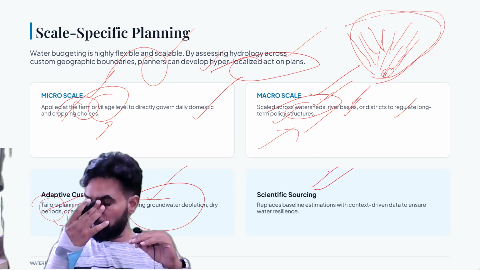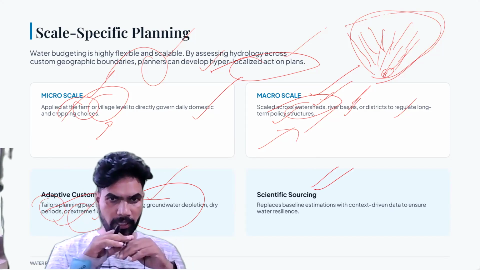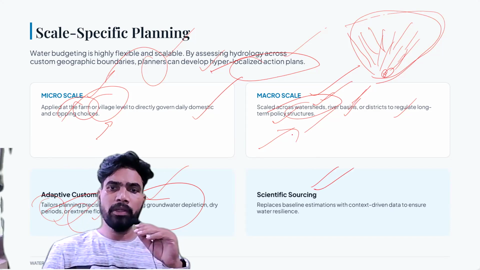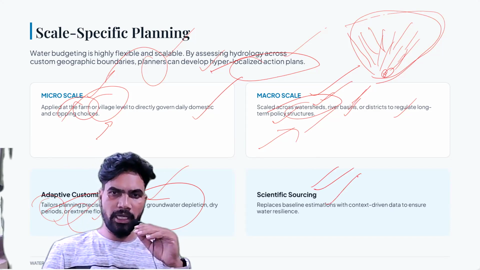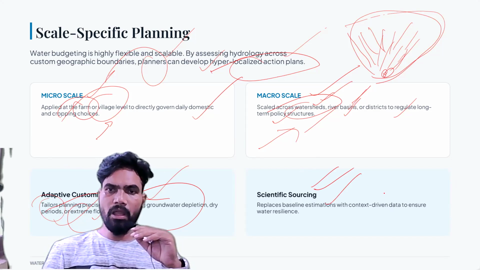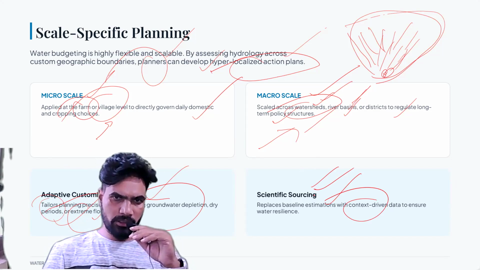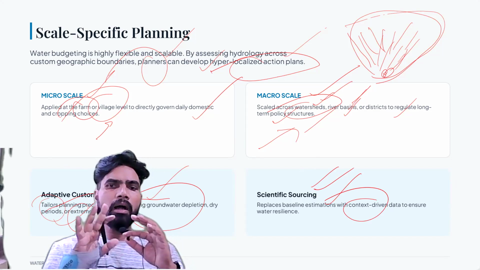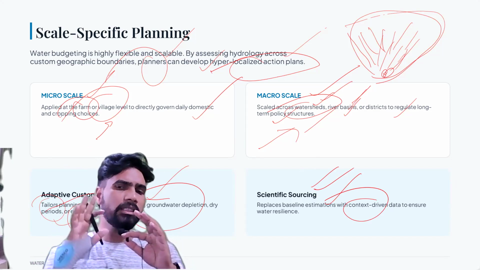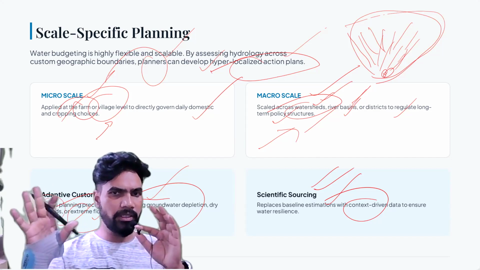The water budgeting will be done based on scientific data. Okay, and it replaces baseline estimations with context-driven data to ensure water resilience. Okay, कहने का मतलब है it's a purely science based exercise.